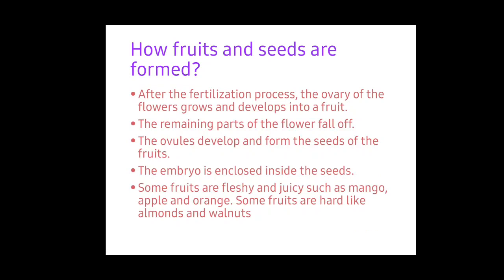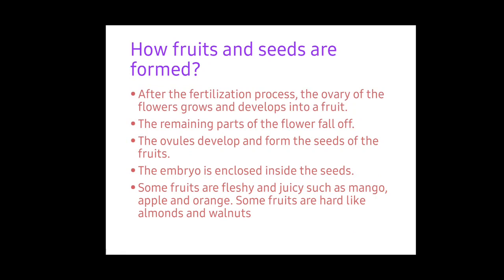Let's see. After the fertilization process, the ovary of the flower grows and develops into fruit. We have seen that inside the ovary only ovules will be there, and those ovules get fused with the pollen grains. The ovary covers the zygote, and the ovary will turn into fruit, and inside it the zygote will be there. The zygote is known as seed. Then what about the remaining parts of a flower? They will fall off. The ovules develop and form the seeds of the fruits. The embryo is enclosed inside the seeds.